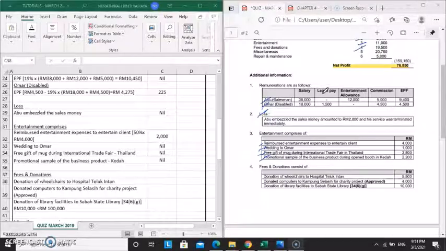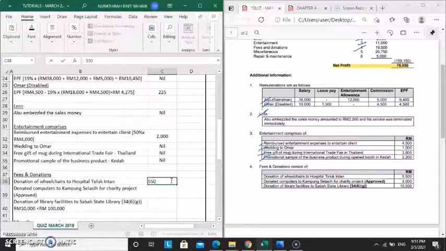Okay, the fourth item is fees and donation. Donation of wheelchair to hospital Teluk Intan is donation that is not for library, so we have to add back. We add back here 5,500.